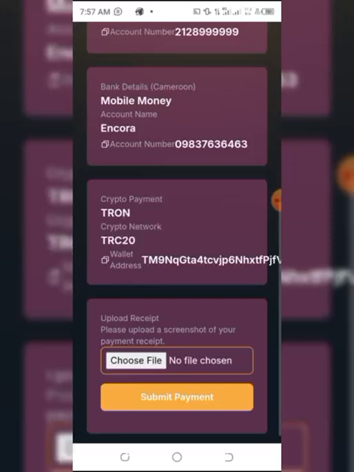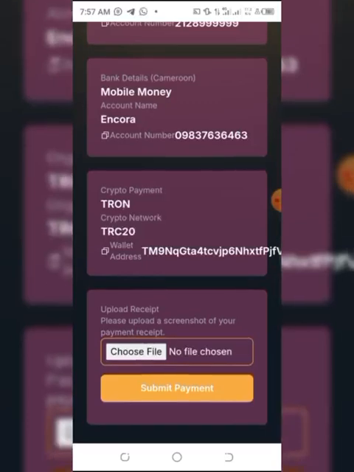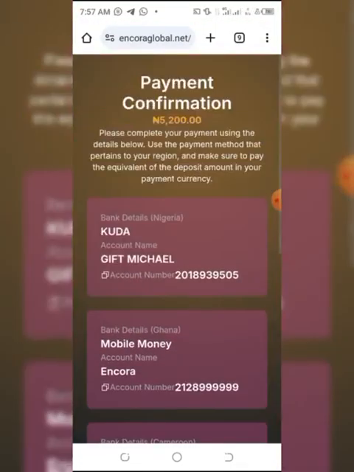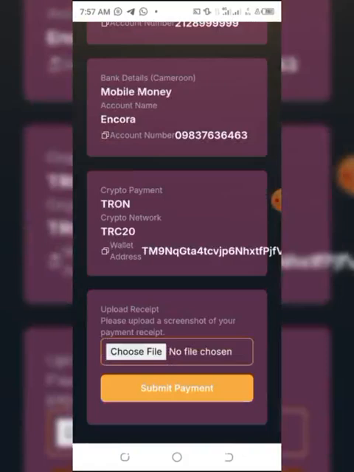If you want to pay in Tron, and I said you can pay in Tron, all right. If you have Tron in your wallet, you can pay in Tron, equivalent to 5,200. I think that should be around 5 to 7 Tron, okay. So immediately you have deposited your money, make sure you upload your receipt. Save your receipt, upload it, submit payment. In 1, 2, 3 minutes, they will approve your payment.